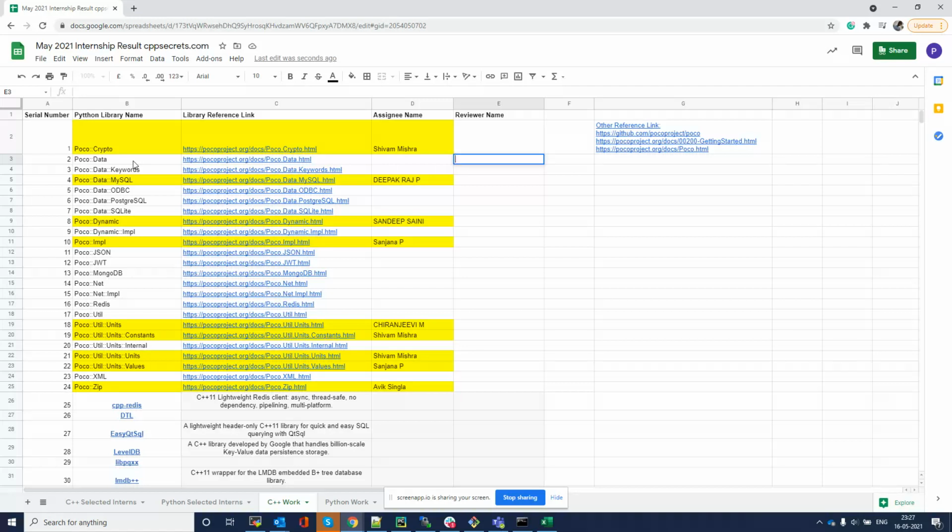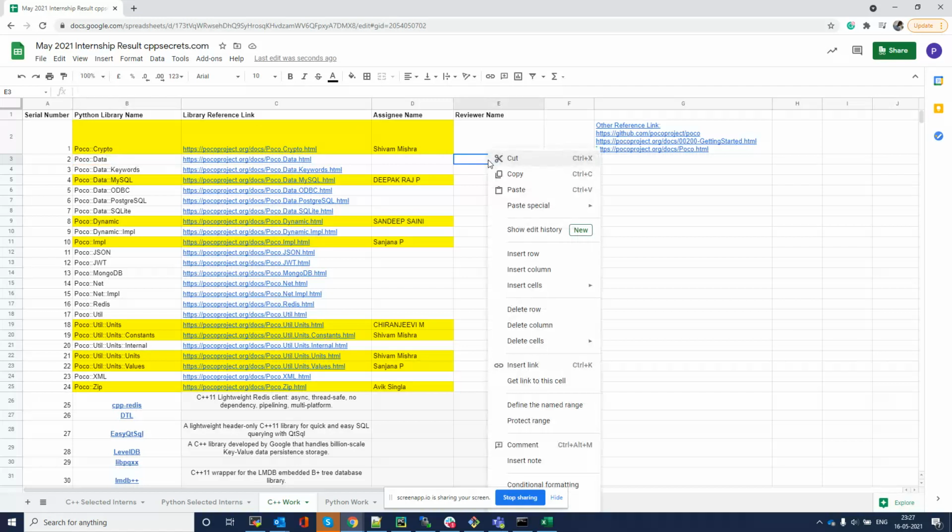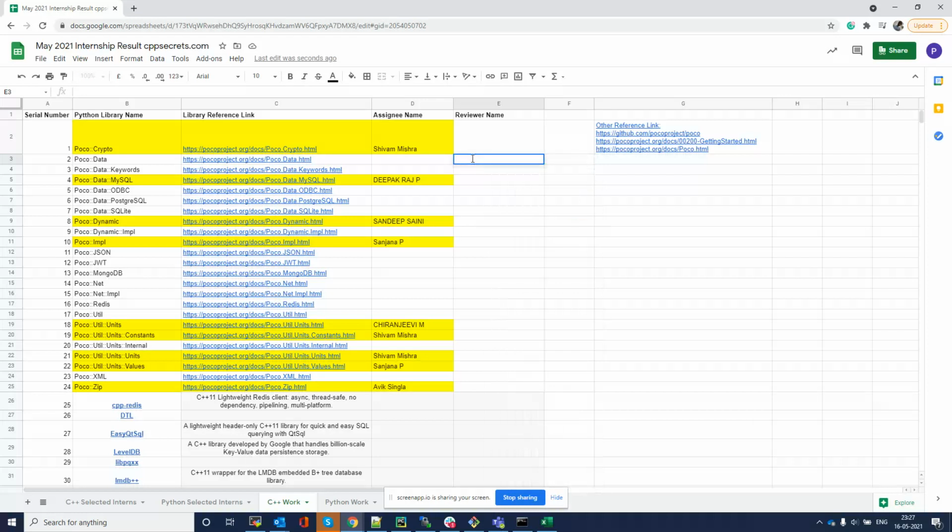This is for both Python and C++. When you write any C++ article, you have to mention the C++ word in the article name, then the library name. Here the library is Poco::Data, and the first article should be the introduction.